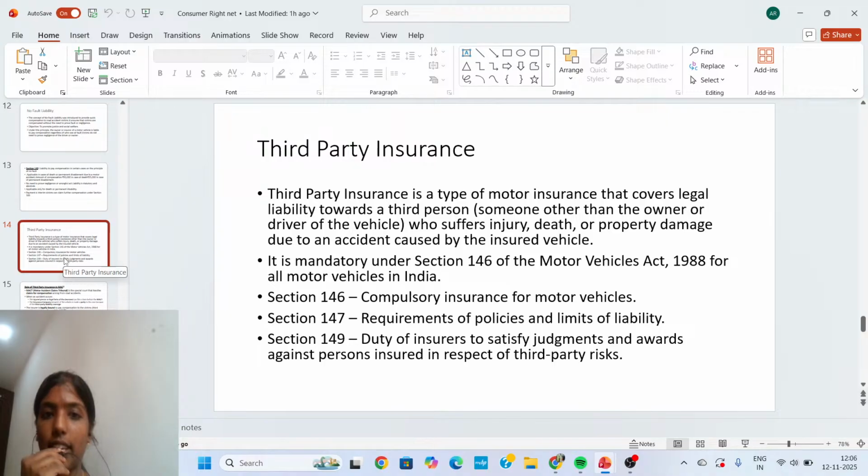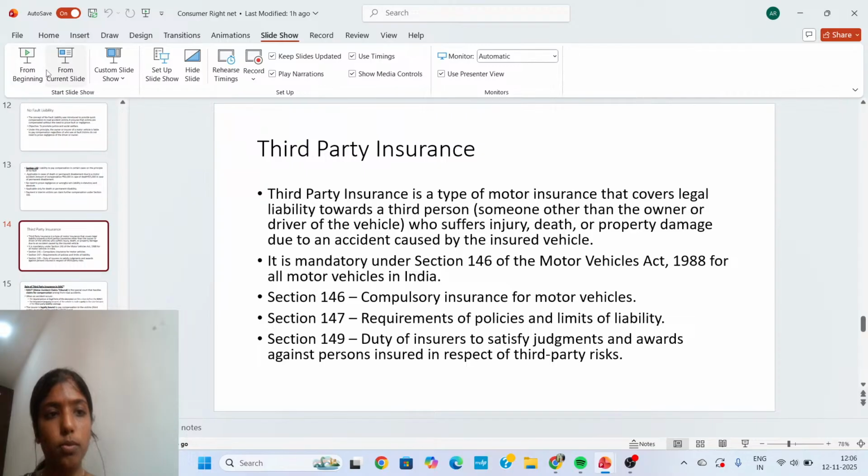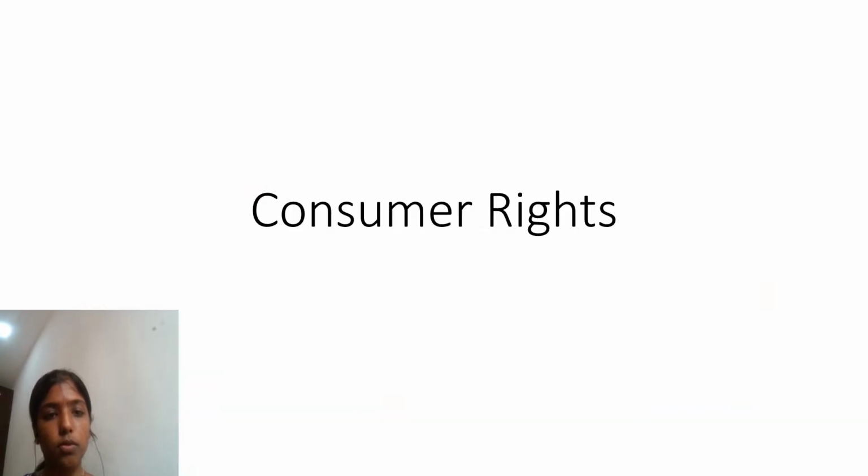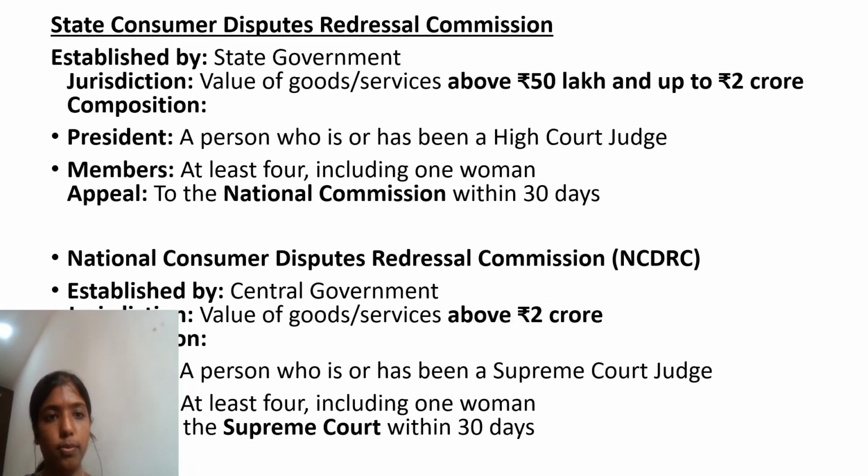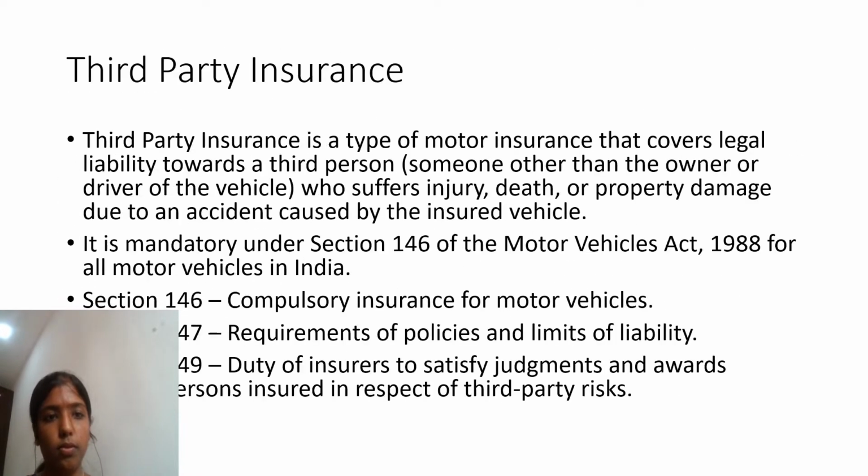So once again, for our simple understanding, what is meant by third-party insurance?